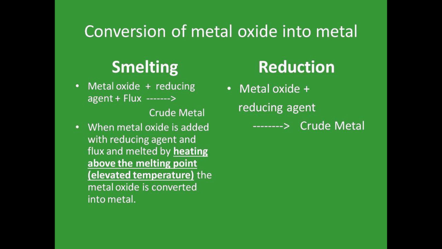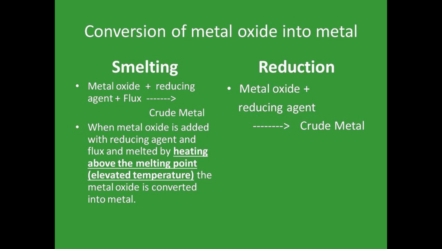So smelting is a process when the metal oxide is added with the reducing agent and flux, and it is melted with heating above the melting point. That above the melting point is called elevated temperature. Note down, it will be asked in one word. The metal oxide is converted into metal.